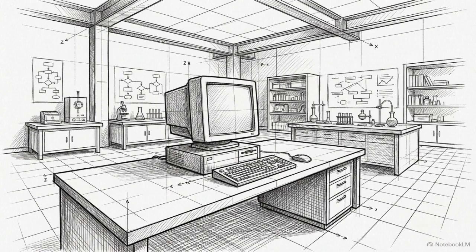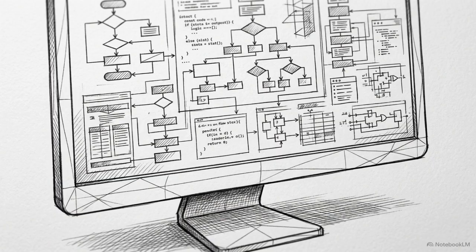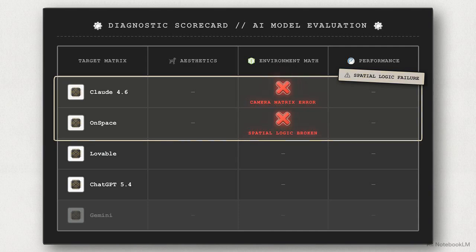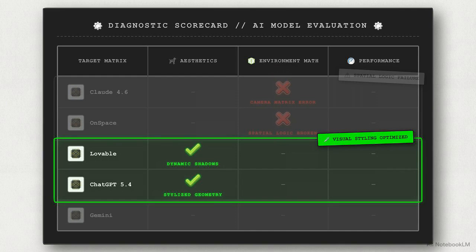To test the actual baseline capabilities of these models, we ran a controlled experiment. We fed the exact same one-shot 3D platformer prompt into 5 top-tier language models to see what they produce without human intervention. Here is our diagnostic scorecard. We evaluate Claude, OnSpace, Lovable, ChatGPT, and Gemini across 3 categories: visual styling, 3D spatial logic, and frame rate.